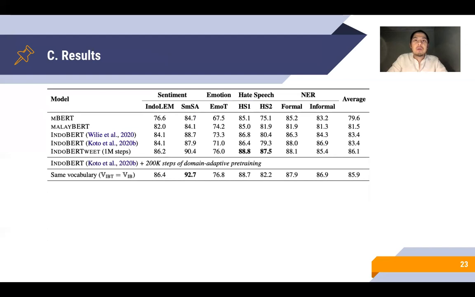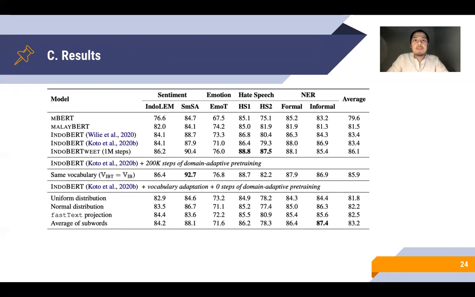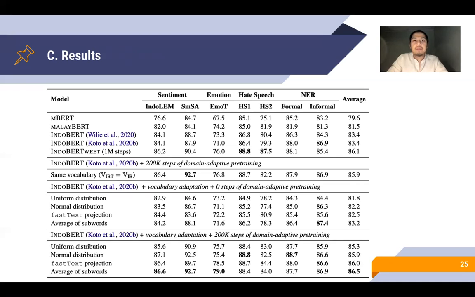Next, we pre-train IndoBERT without vocabulary adaptation for 200K steps and find that the results are slightly lower than IndoBERTweet. When we replace the vocabulary based on the aforementioned strategies, the results drop overall relative to the original model, with the embedding averaging method yielding the smallest overall gap.